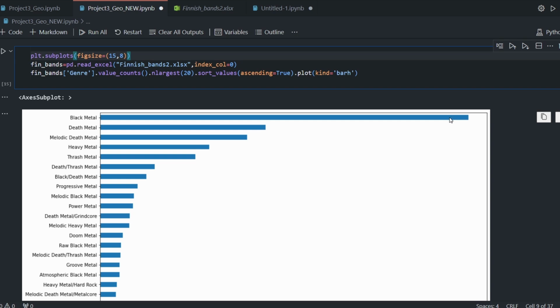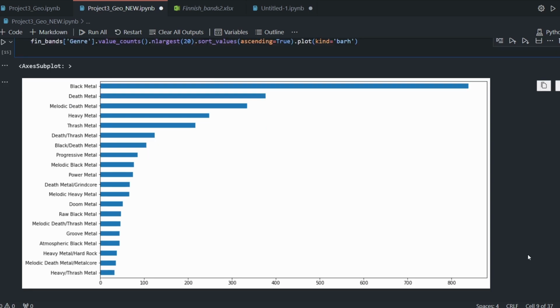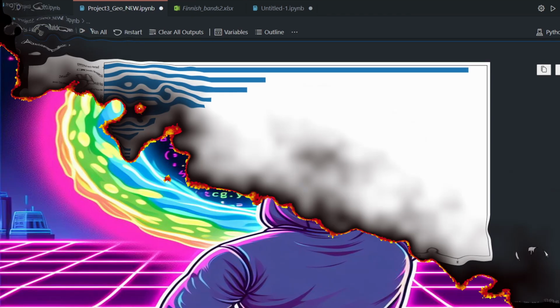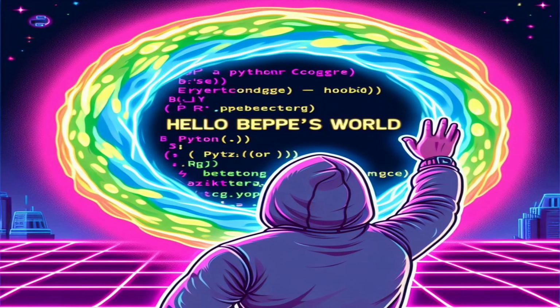First of all, I'm not expecting black metal, but death and melodic death, melodeath. In fact, that's the proof that it's not properly done. Melodic death / thrash metal, melodic death. Okay, there's a bit of confusion, but you can work on it if you wish. I don't. Okay, here ends the first part of the project, and I hope you enjoyed the first part.